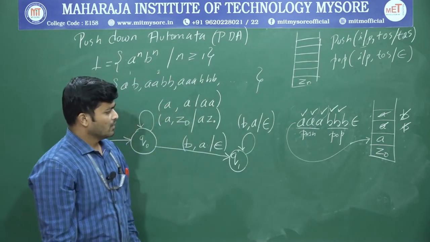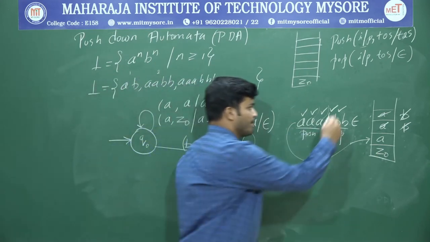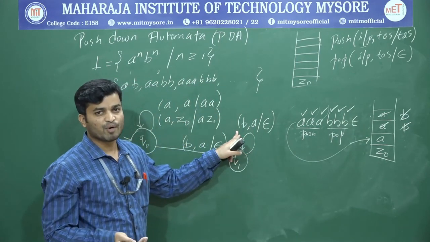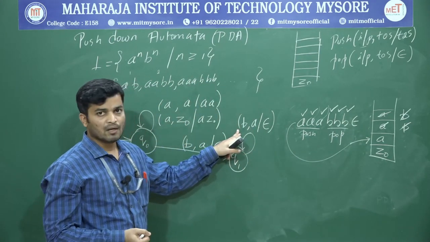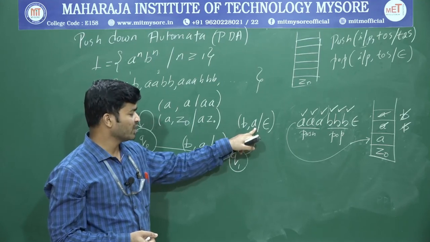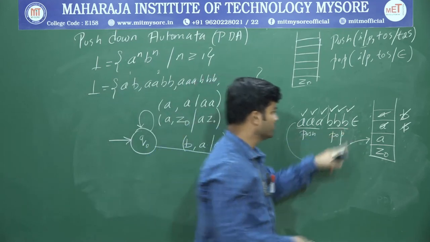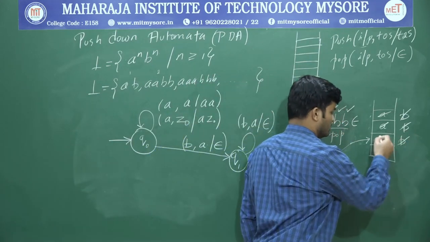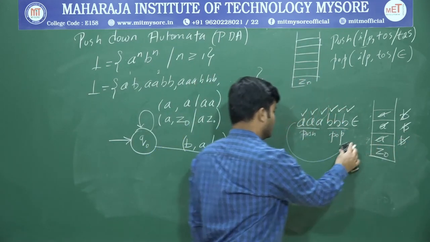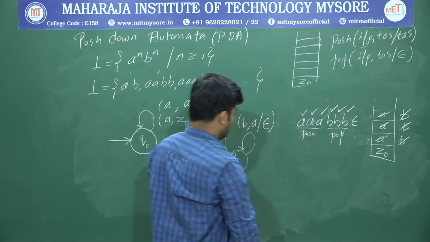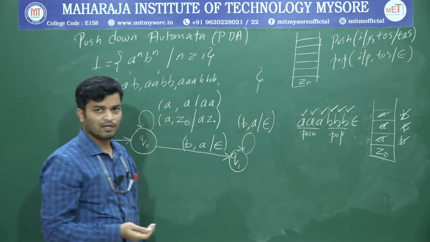Yeah. Now what is the next input? Input is B. You have to perform a pop operation. Input is B, and what's the top of the stack? Top of the stack is A, and you have to perform a pop operation. For this last B, I am going to pop this A. So now the stack contains only Z0. Okay.